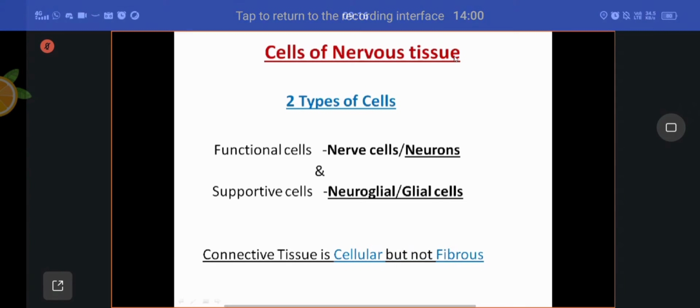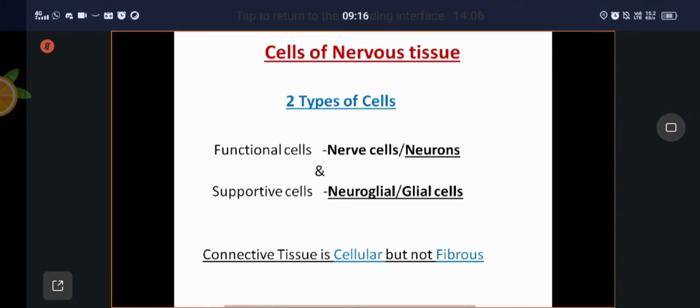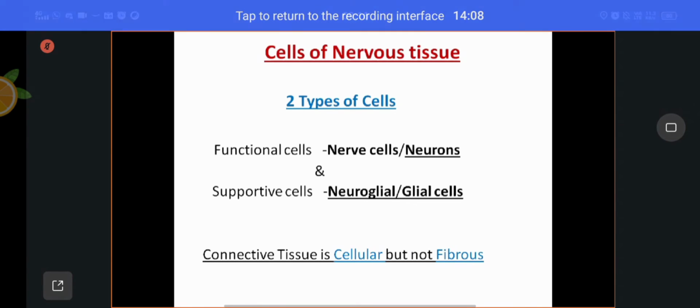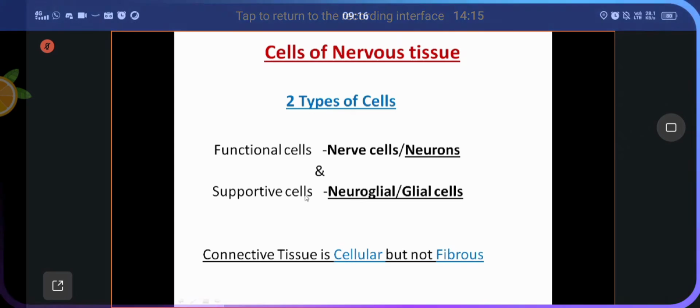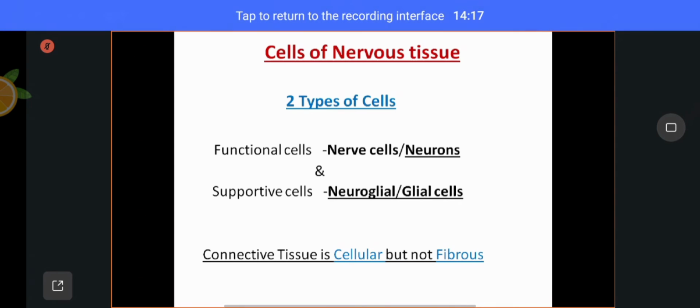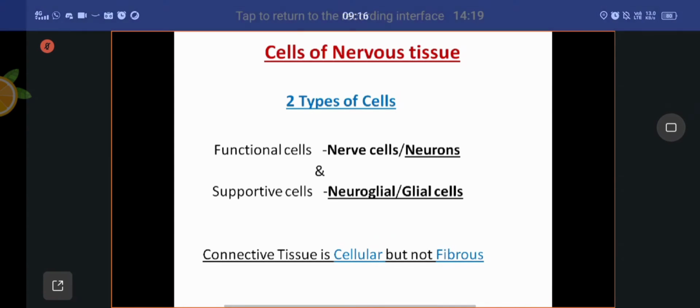Coming to the cells of the nervous tissue. There are two types of cells if you take any tissue: the functional cells and the supportive cells. Supportive cells are responsible mainly for the structure.